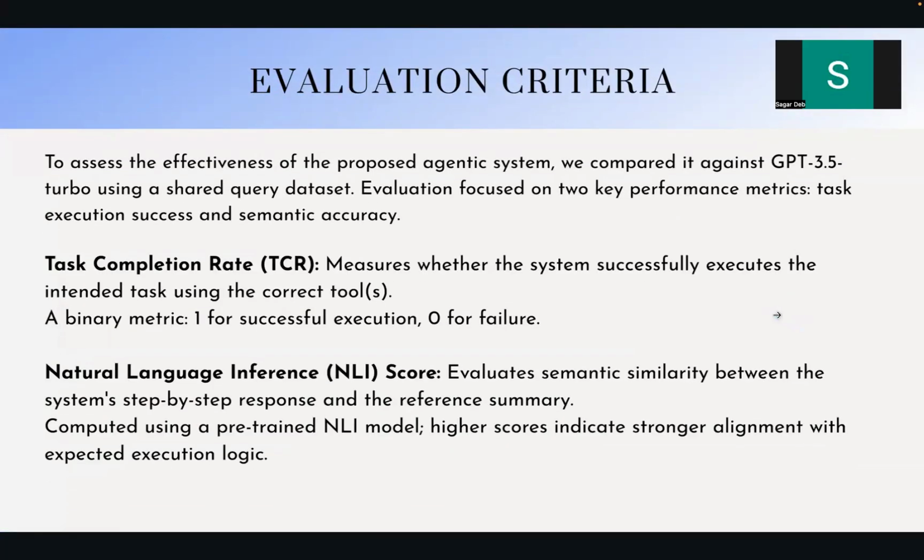So moving on to the evaluation criteria, to assess how good our proposed agentic system performs, we basically came up with 2 metrics. One is task completion rate and another is natural language inference, which is the NLI score. Task completion rate is a binary metric, which represents if a task has been successfully executed or not, so the values will be just 1 and 0. And the NLI score is a common NLP metric, which is used to evaluate how similar two texts are. In this case, we'll be evaluating how similar our system's response is to the baseline reference which we had generated.